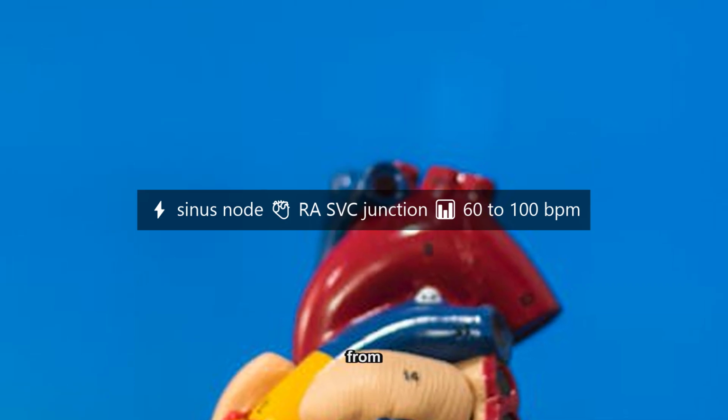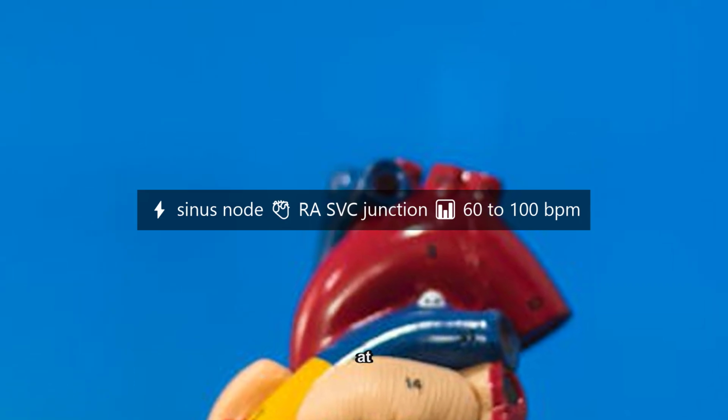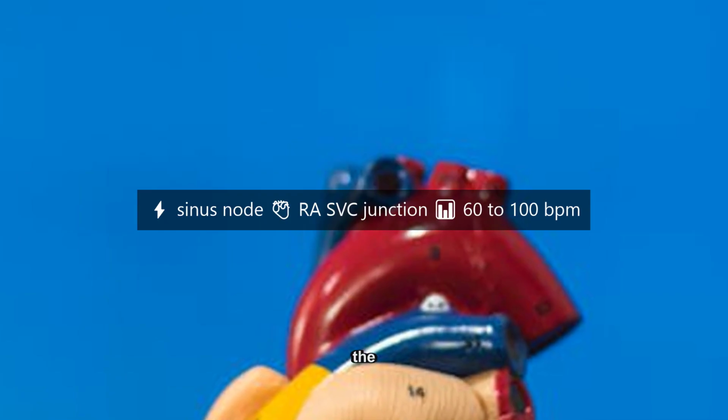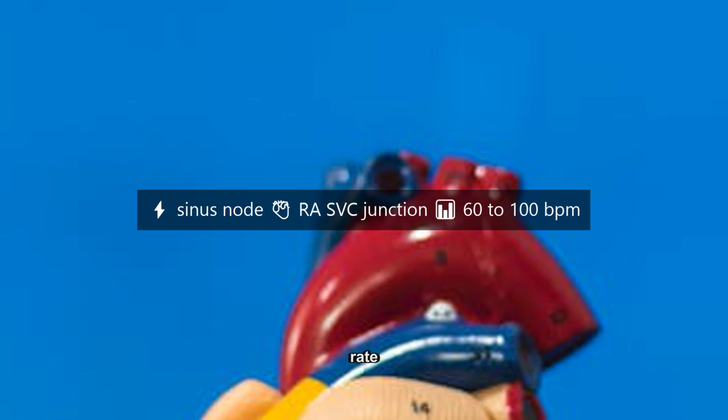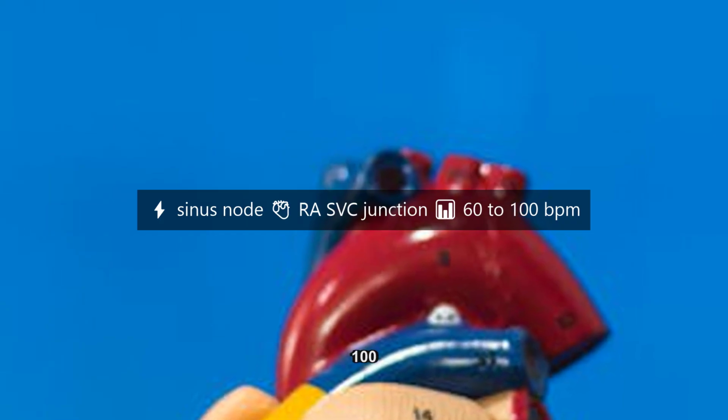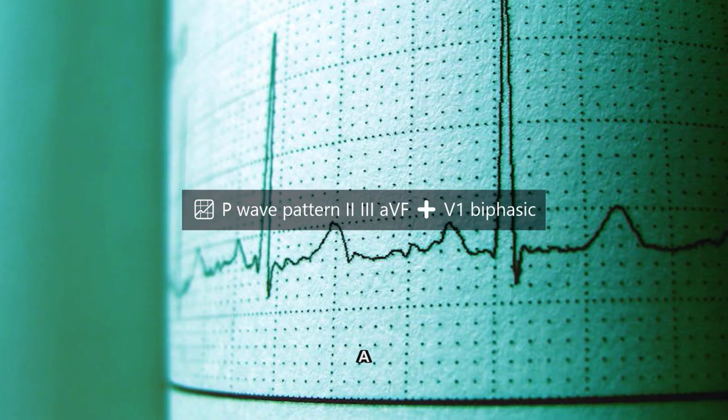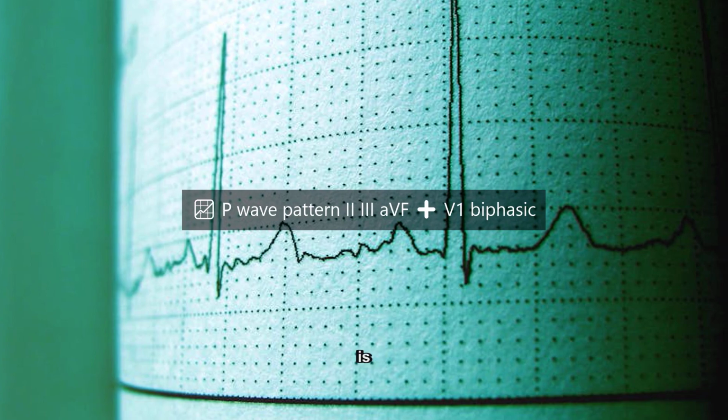Sinus rhythm originates from the sinus node, located at the junction of the right atrium and superior vena cava. Normal sinus rate ranges from 60 to 100 beats per minute. A normal sinus P wave is positive in leads II, III, and aVF. It is biphasic in V1 and negative in aVR.